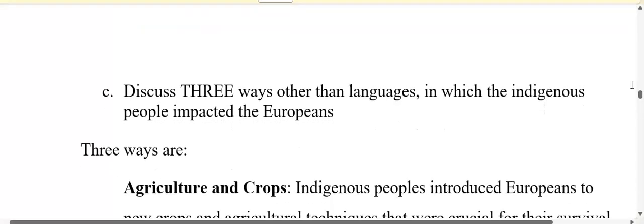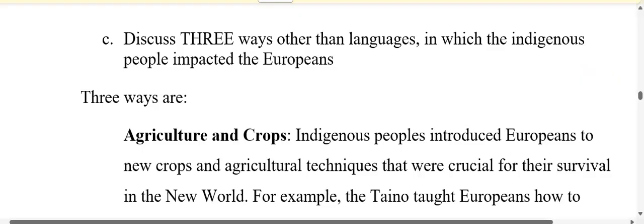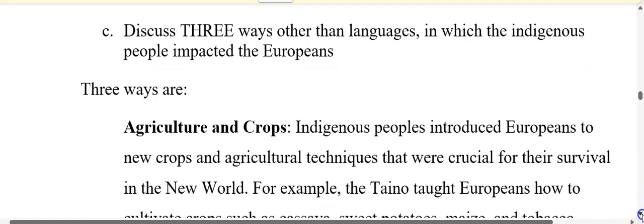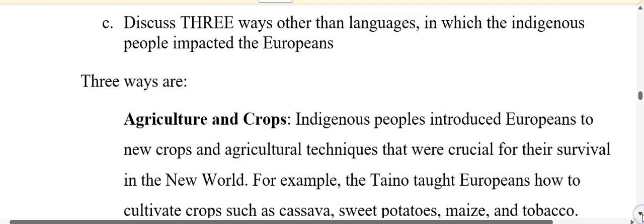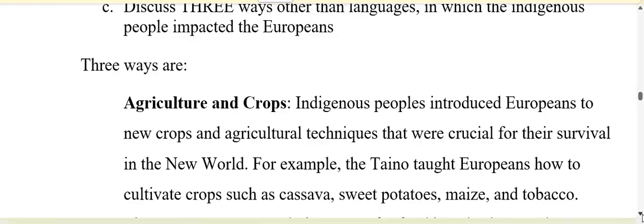Our next question is: discuss 3 ways other than languages in which the indigenous people impacted the Europeans. And the 3 ways are, first, agriculture and crops. What do I mean by this? How did this impact the Europeans?